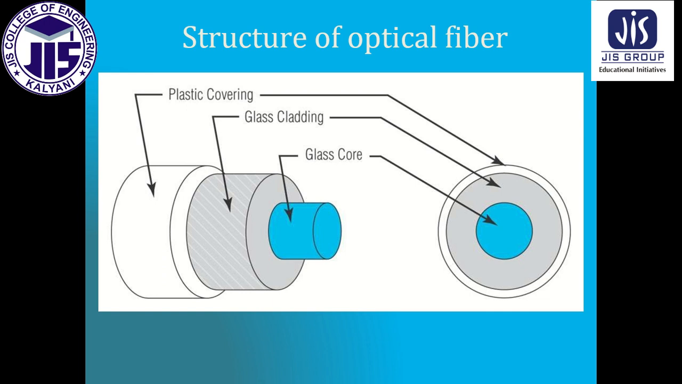This is the structure. As I said, glass core, glass cladding, silica glass we use here, and the plastic covering is outside it. This is shown here very well. This is the glass core, this is the glass cladding, and there is an interface between them, and this is the plastic covering, which gives external strength. Actually it protects it from the outer atmosphere. This is the structure of the optical medium.